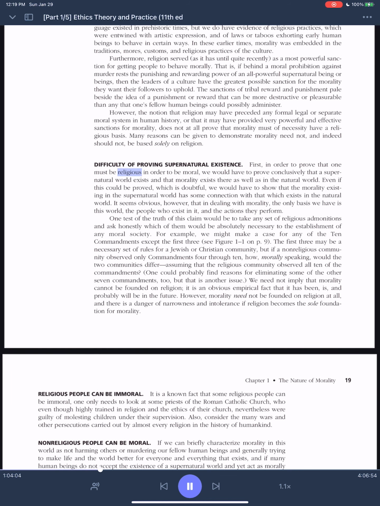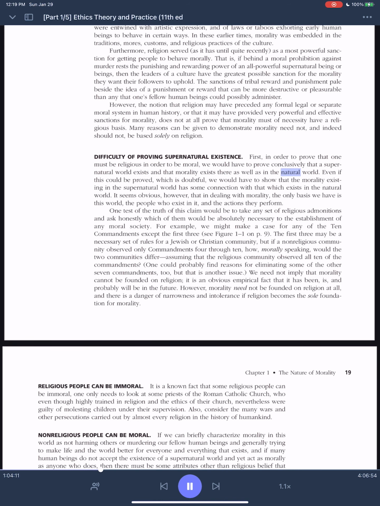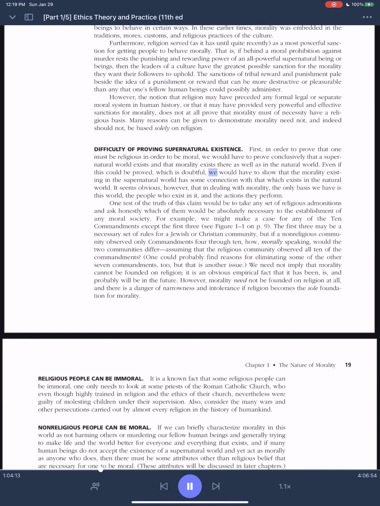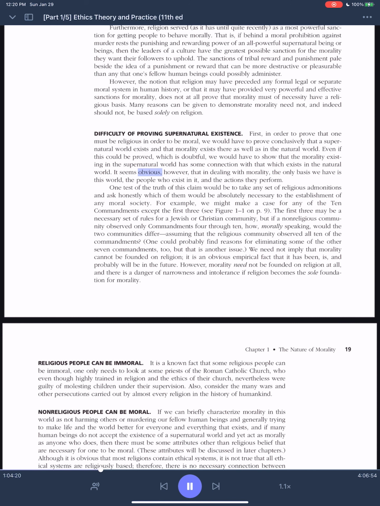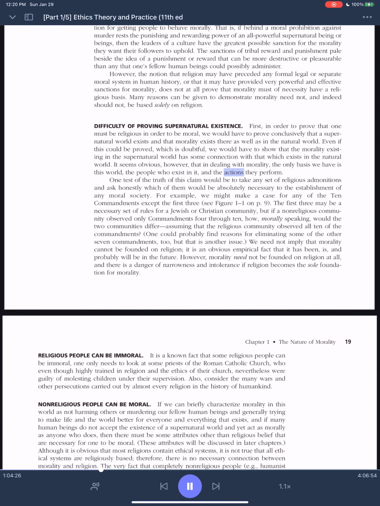First, in order to prove that one must be religious in order to be moral, we would have to prove conclusively that a supernatural world exists and that morality exists there as well as in the natural world. Even if this could be proved, which is doubtful, we would have to show that the morality existing in the supernatural world has some connection with that which exists in the natural world. It seems obvious, however, that in dealing with morality, the only basis we have is this world, the people who exist in it, and the actions they perform.